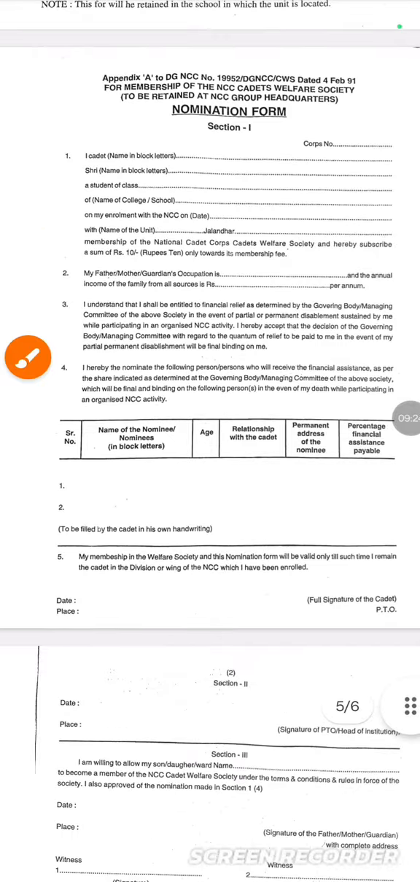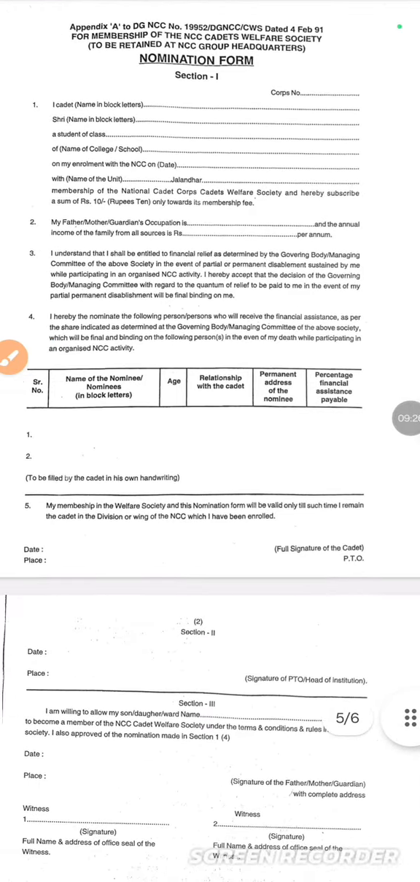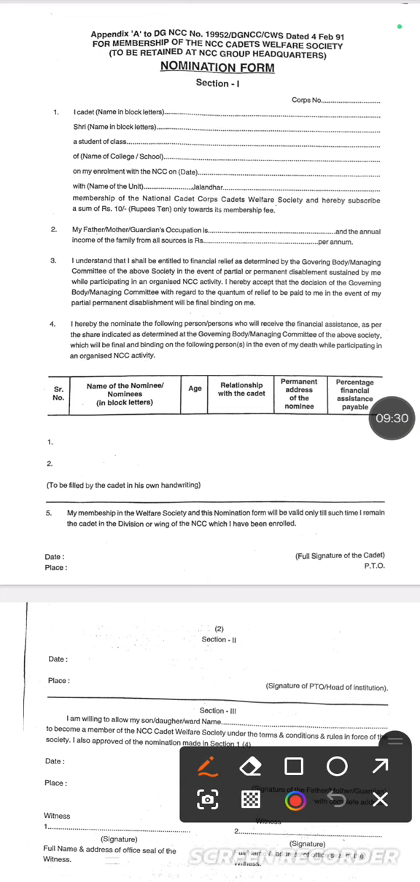Now, my father or guardian's occupation: service, private job, government job, whatever, and monthly income you have to fill in. This one, please listen carefully. I hereby nominate the following person who will receive the financial assistance as the share indicated. The cadet, means the student, has to fill in 2 names. You fill in just your mother and father's names.